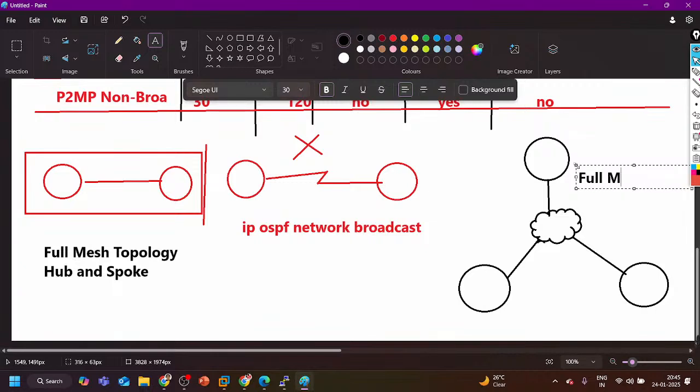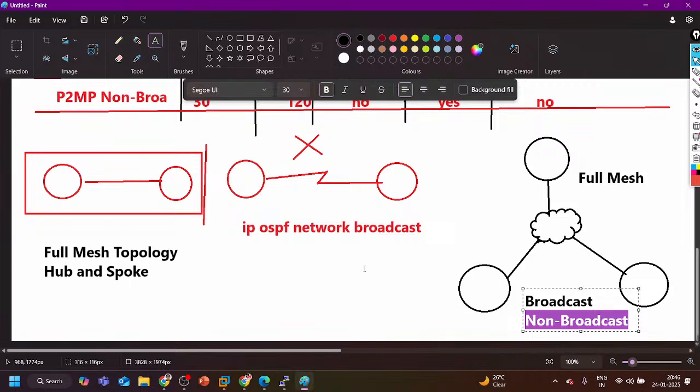In full mesh topology, you can configure the OSPF network type as either broadcast or non-broadcast. Both types of network will work fine. The difference is that in broadcast network type, you can configure dynamic neighborship. In non-broadcast network type, you have to configure static neighborship.